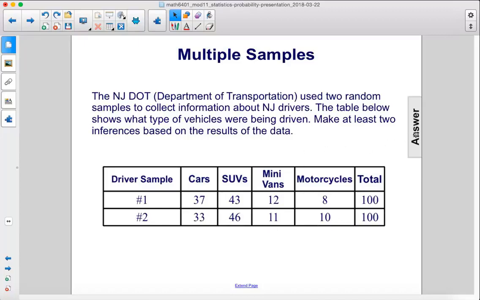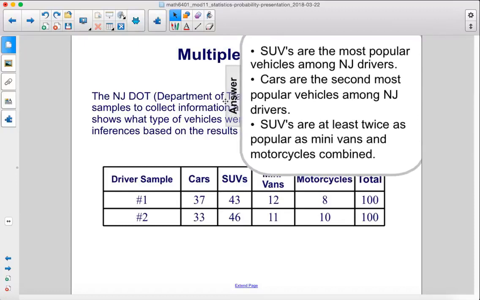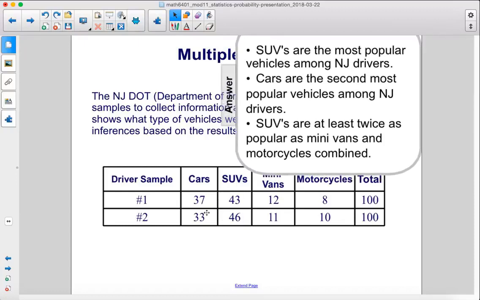So 2 inferences, let's see. Well, SUVs are the most popular. Cars are the second most popular. SUVs are at least twice as popular as minivans and motorcycles combined. So those are some possibilities of inferences you can make.